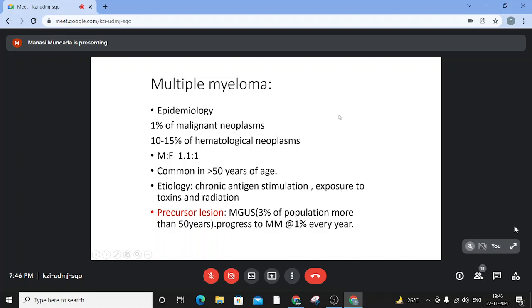What we know is there is always a precursor lesion called MGUS. If we screen the population over 50 years of age, we are bound to find this lesion in at least 3% of the population. And it is known to progress to multiple myeloma at the rate of 1% every year. We'll see this entity in a little more detail later.